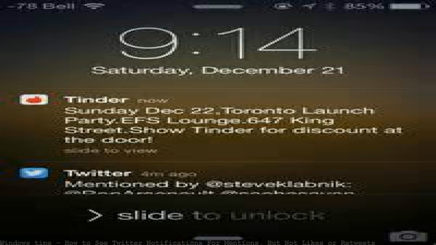Enabling retweet notifications. 1. Launch the Twitter app. Like direct messages, mentions, and is it possible to turn off retweet and favorite notifications and choose the notifications you want to see or not see? You've liked their retweet on Twitter.